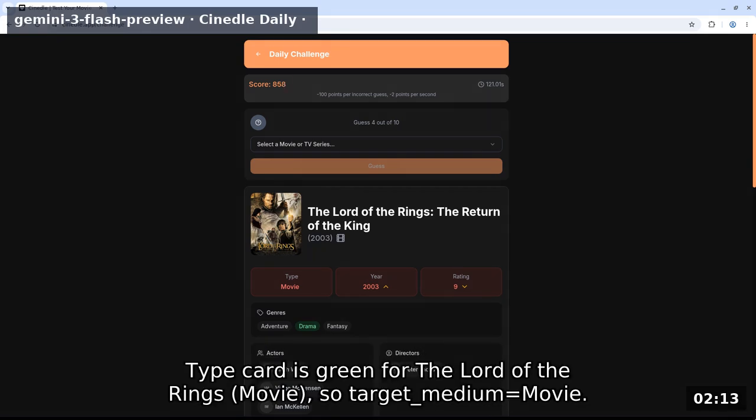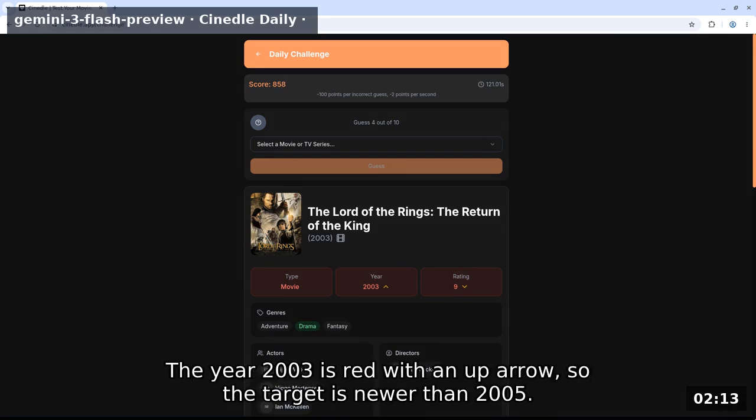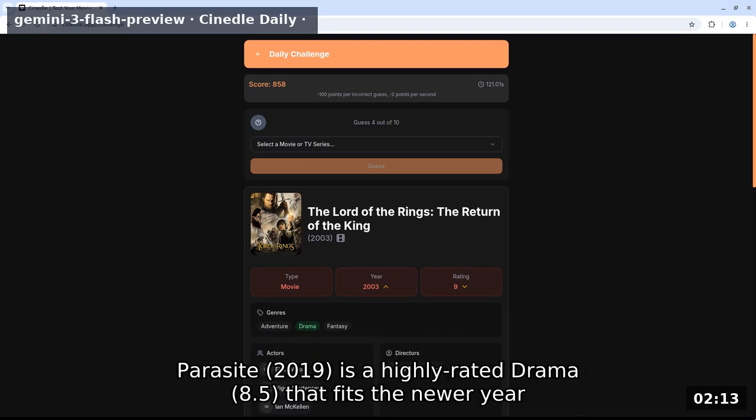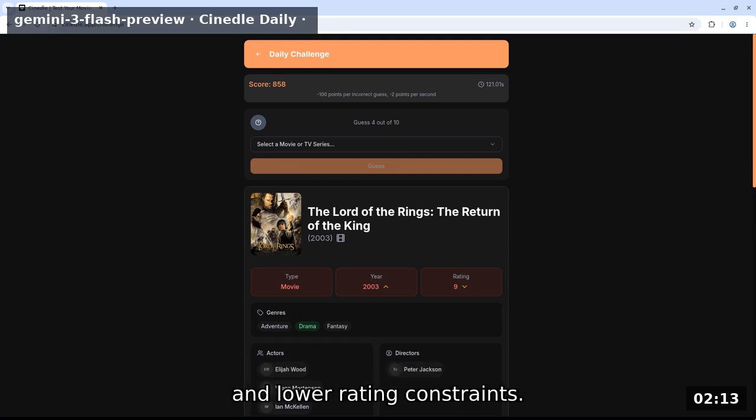Type card is green for The Lord of the Rings movie, so target medium equals movie. The year 2003 is red with an up arrow, so the target is newer than 2005. The rating 9.0 is red with a down arrow, so the target rating is lower. Drama is a matching genre. Parasite, 2019, is a highly rated drama, 8.5, that fits the newer year and lower rating constraints.